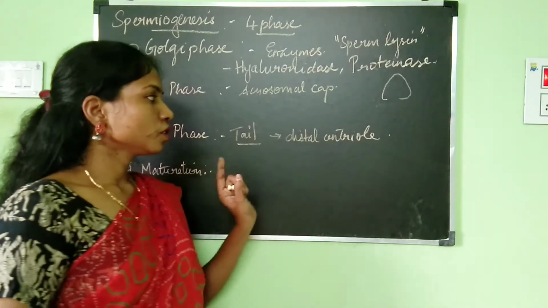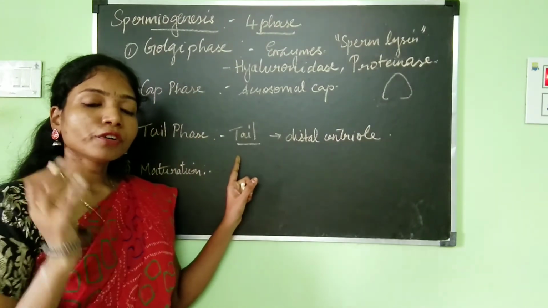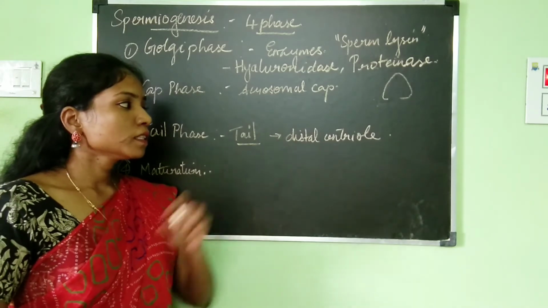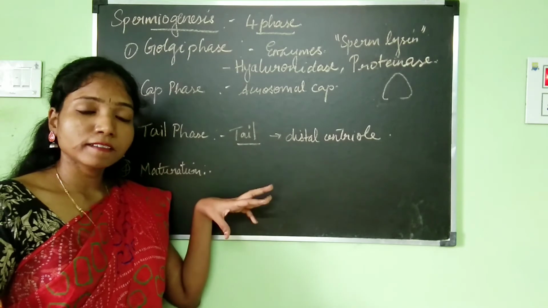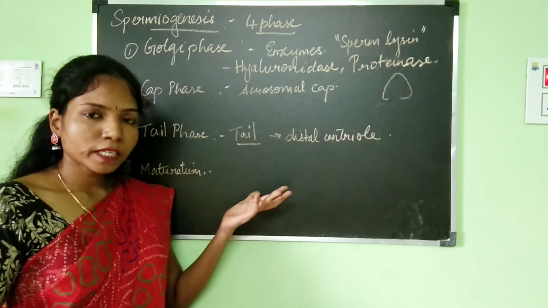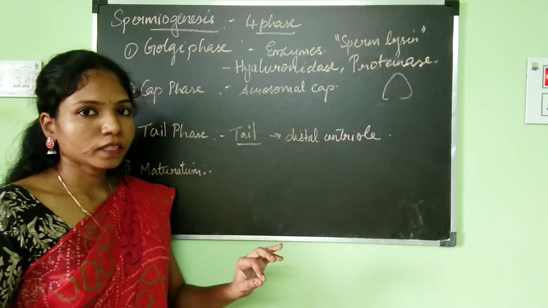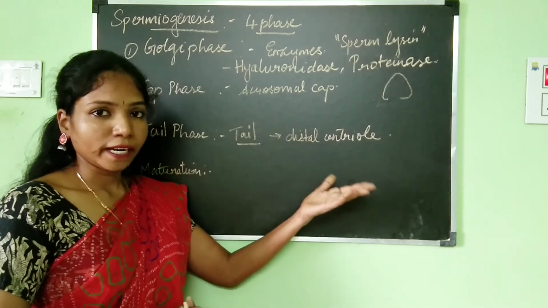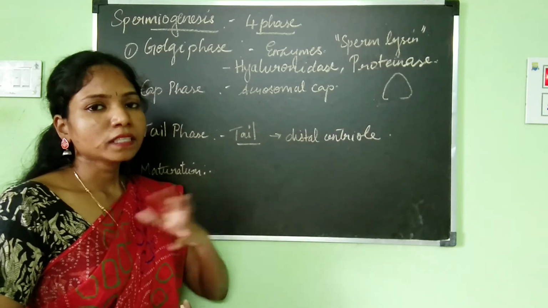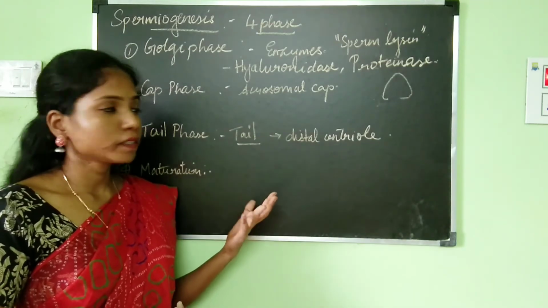So the tail is going to be formed with the distal centriole. Actually there are two centrioles present inside a sperm. One is the proximal centriole and the other one is the distal centriole. The proximal centriole will be present near the head region or near the nucleus. That is why it is known as the proximal centriole.